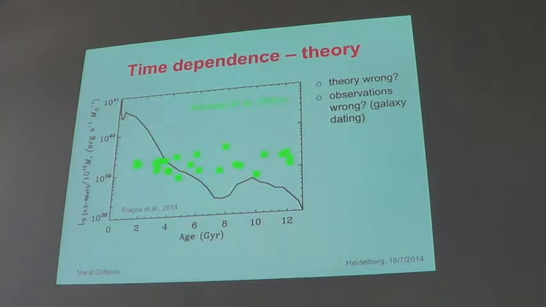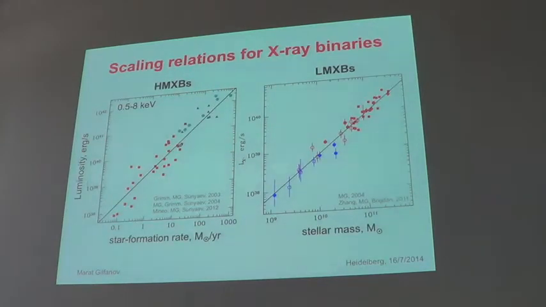Now, the question, of course: there are 2 possibilities. Theory is wrong or observations are wrong. The measurement itself of X-ray luminosity cannot be wrong. It's pretty much straightforward. But what can go wrong? Galaxy dating. The youngest galaxies may be assigned dates which are not that accurate. That's a possibility. Initially, I was very skeptical about this modeling, but then we ourselves, doing population synthesis calculations for white dwarfs, obtained something similar. So now I'm less skeptical, as you can imagine.